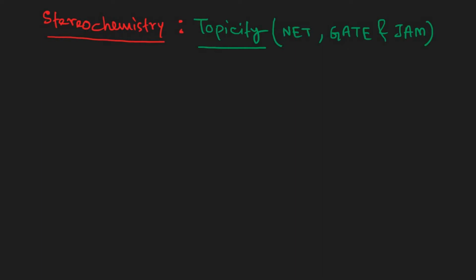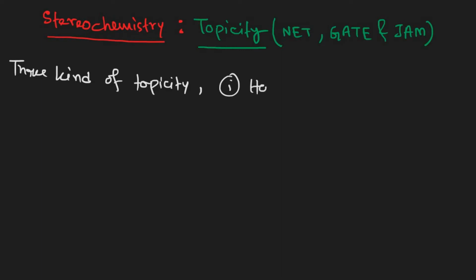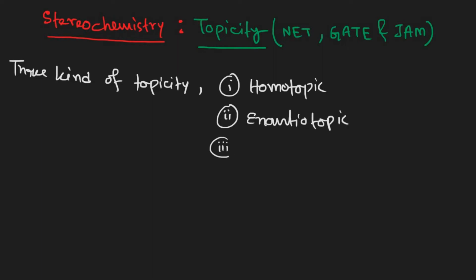So in an organic molecule there are several ligands, and we have to determine the topic relationship between these two ligands. There are three kinds of topicity we have. Number one is homotopic. Number two is enantiotopic, and number three is diastereotopic.